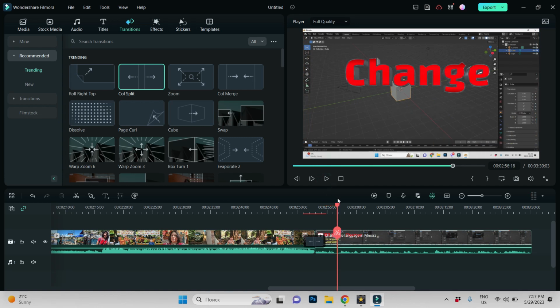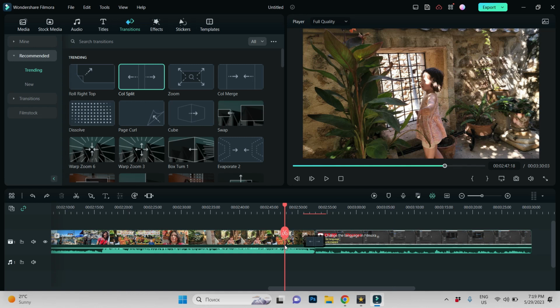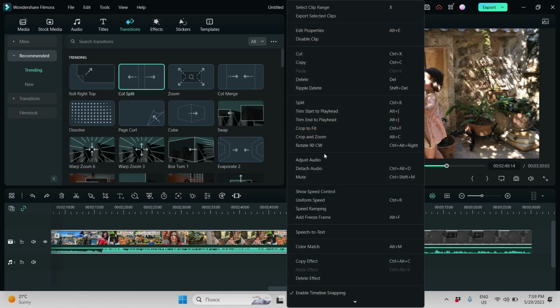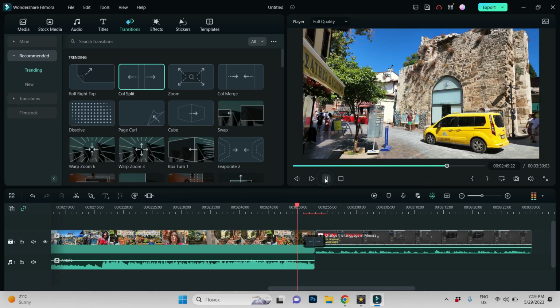And here in this part, music and my words are together. So let's see what we can do. You just have to detach audio from any part. It can be left, it can be right, doesn't matter.